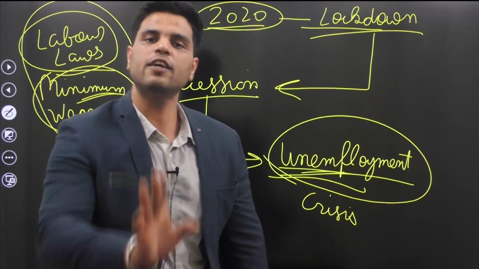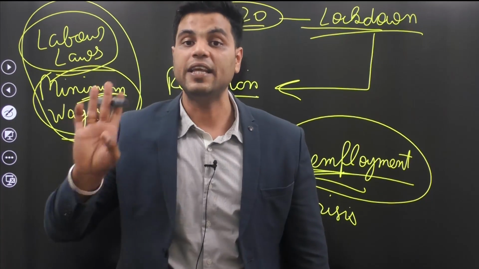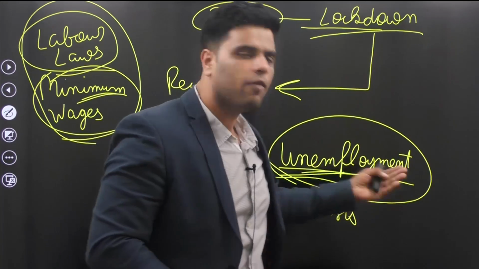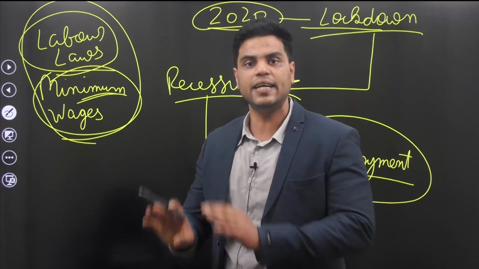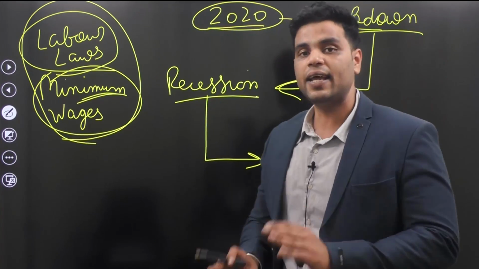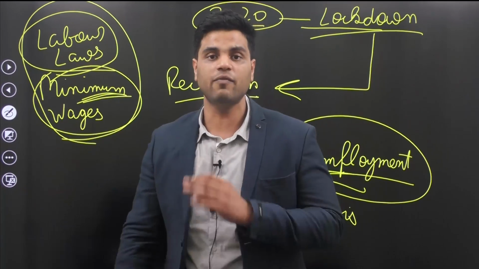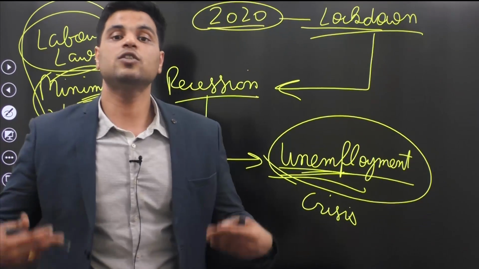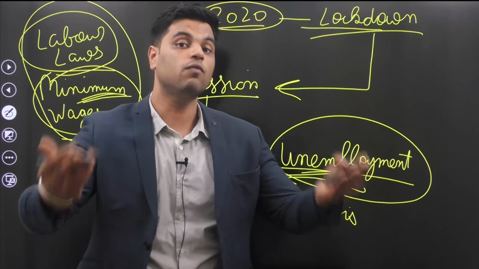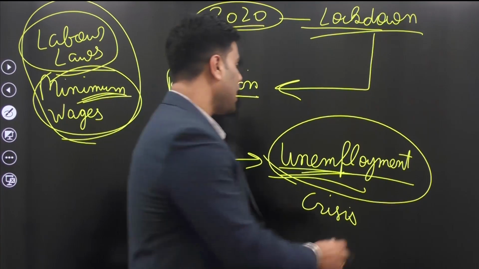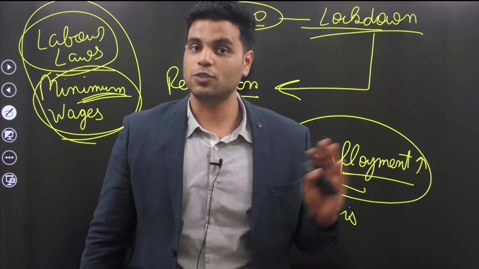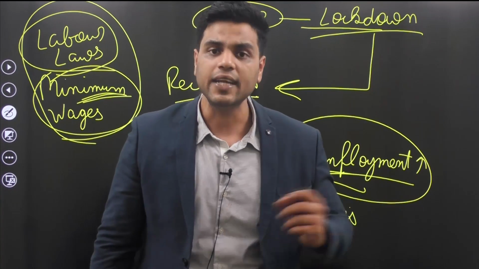They were relying on the conventional wisdom in which we believe that decline in minimum wages increases employment. So to solve the problem of unemployment, many states in India, UP, Haryana, they relaxed minimum wage regulations. And when they relaxed that, they were hoping that employers would now hire more workers, demand for work would increase, and employment crisis would get solved. Right? That was their idea. And that's what they did.